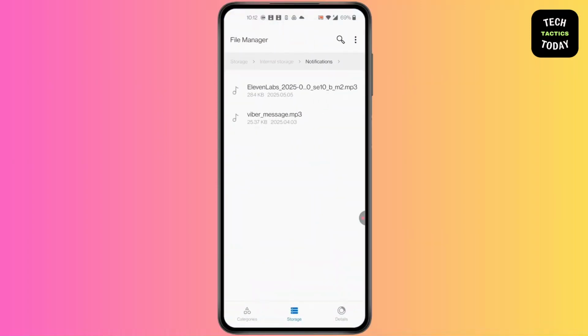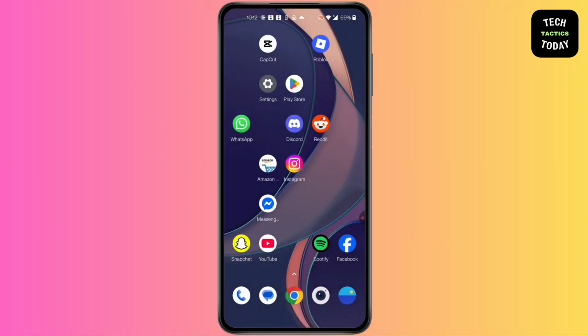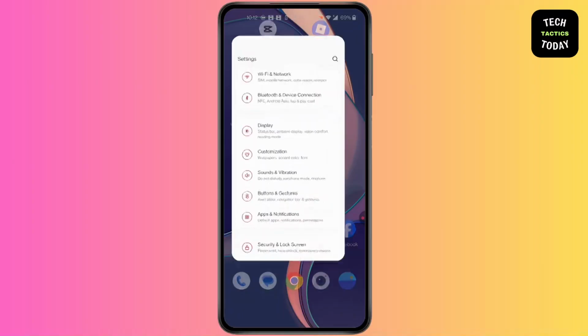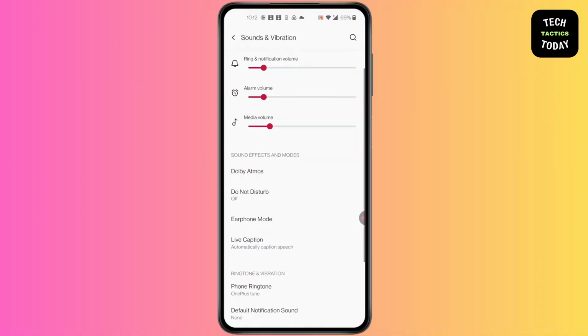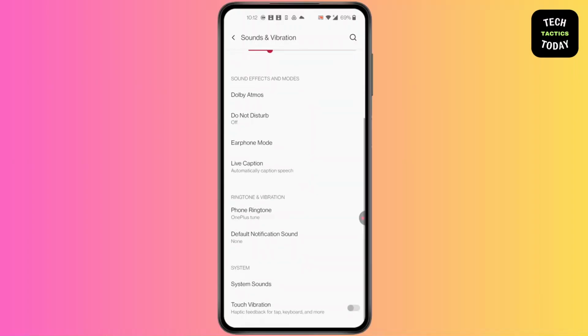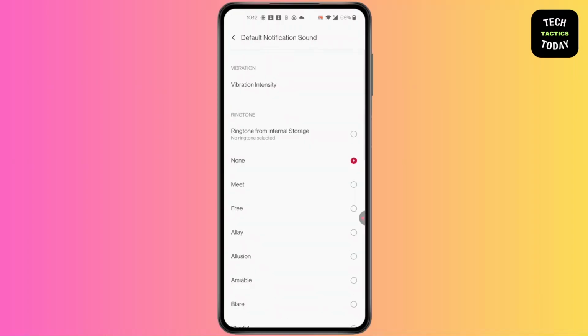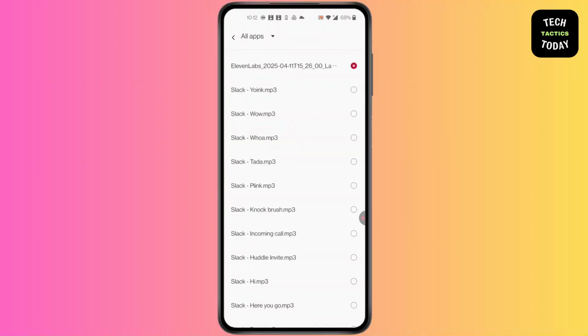Go back to settings and then go to sound again. After you click on sounds and vibration, again click on notification sound and then click on ringtone from internal storage. Select the one and you're good to go.